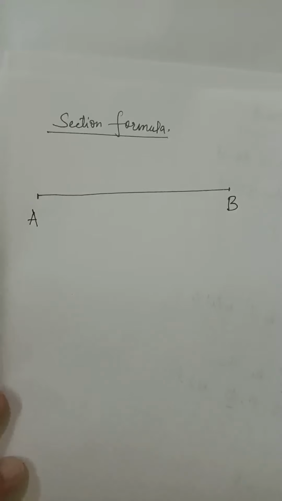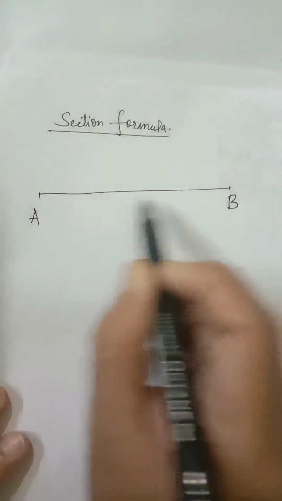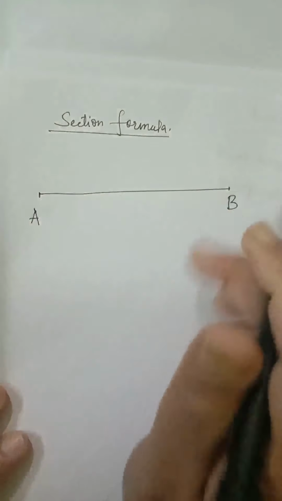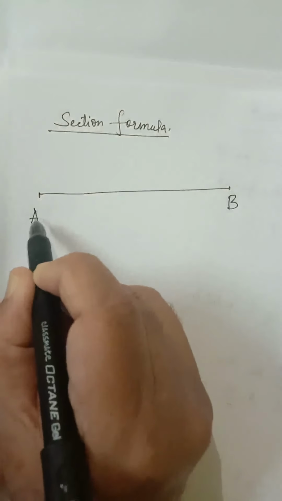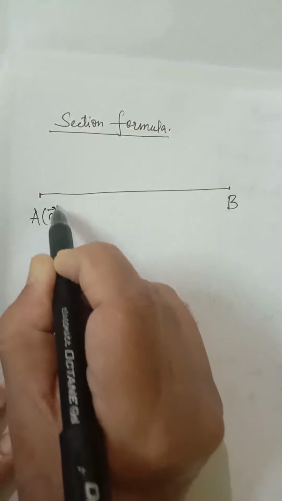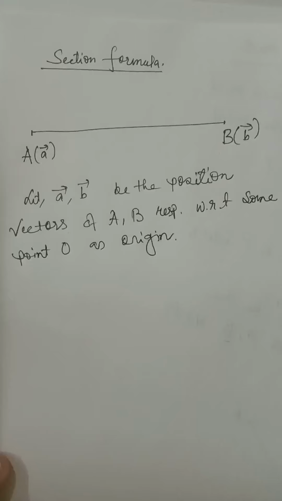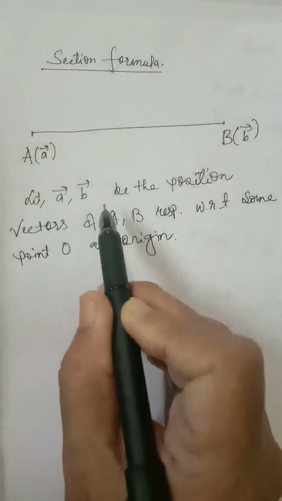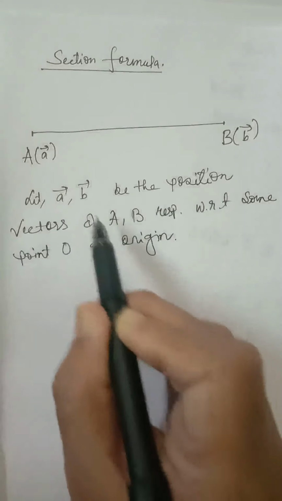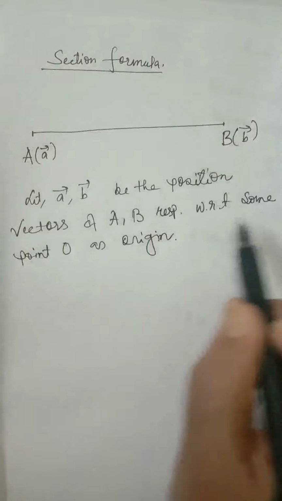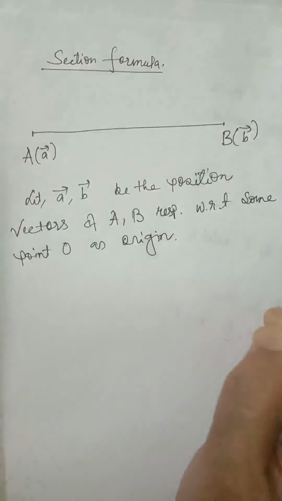Next one, very important formula, section formula. Suppose A and B are 2 points, and AB is a line segment. Suppose position vector of A is A vector and position vector of B is B vector, with respect to some point O as origin of reference.